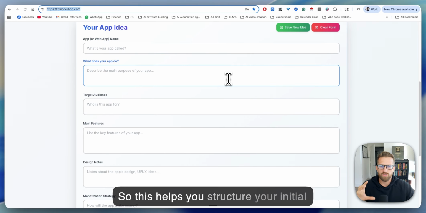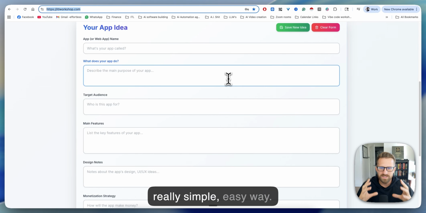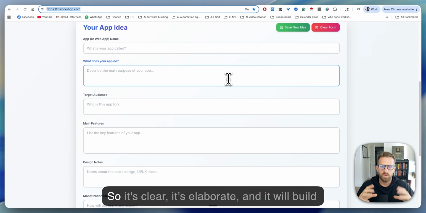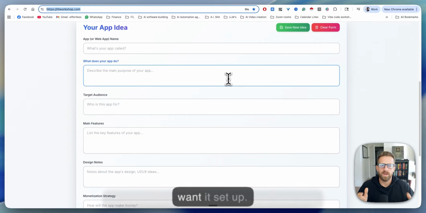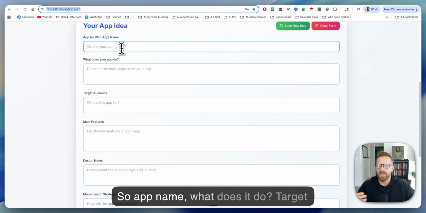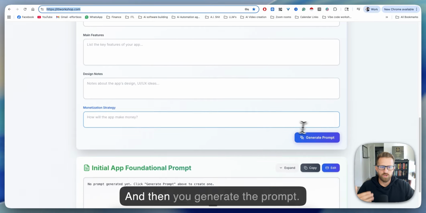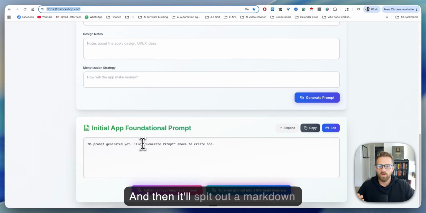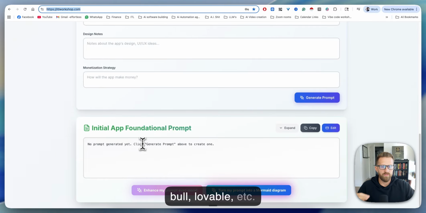So this helps you structure your initial prompt, that foundational prompt, in a really simple, easy way. So it's clear, it's elaborate, and it will build an app specifically to your liking, how you want it set up. So app name, what does it do, target audience, main features, design notes, monetization strategy, and then you generate the prompt, and then it'll spit out a markdown formatted prompt that's very digestible to Bolt, Lovable, etc.